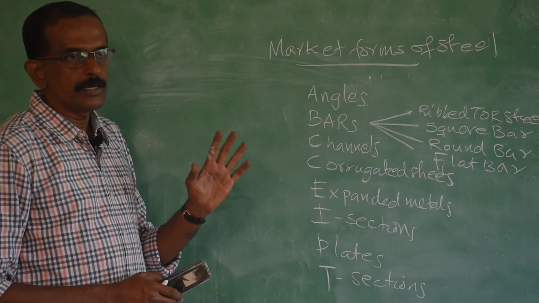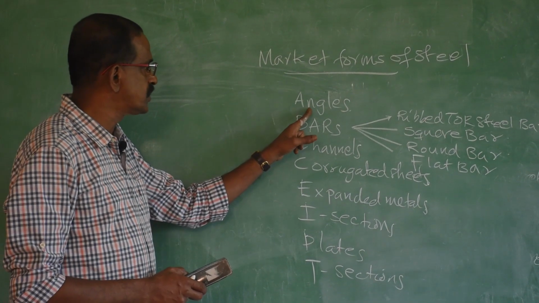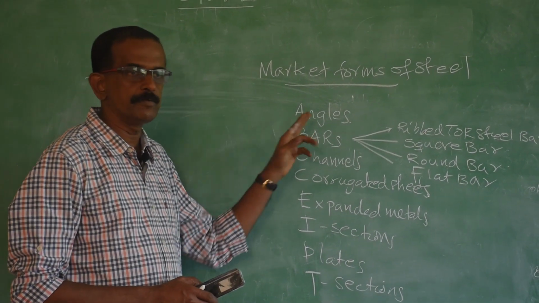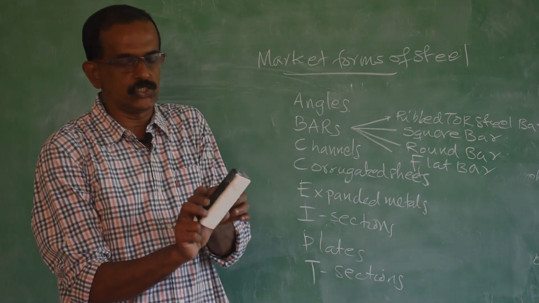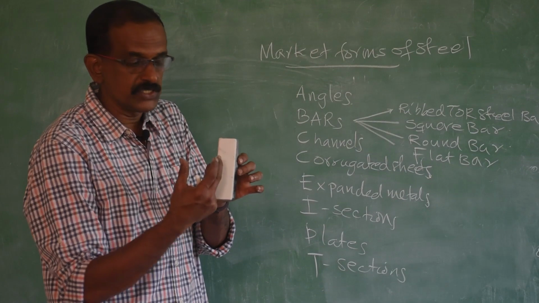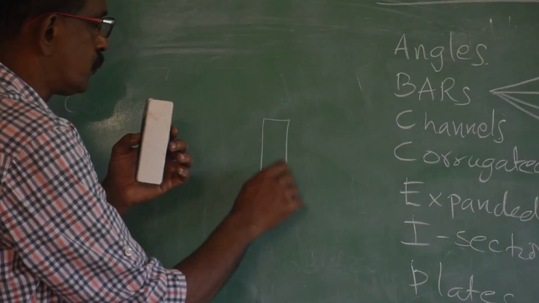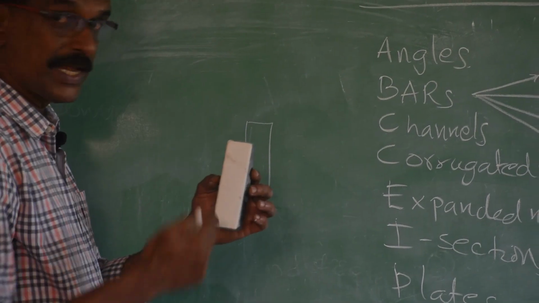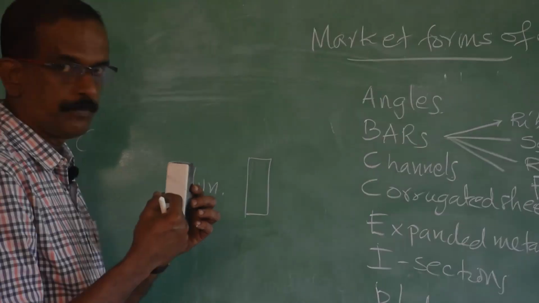So, I will draw the side view or the cross sectional view of the first market form, that is angle. What is meant by side view? If you consider any object, say for example this duster, what you can see from the front side, if you look from there, you will be able to see this portion, like this. That is called elevation or front view.